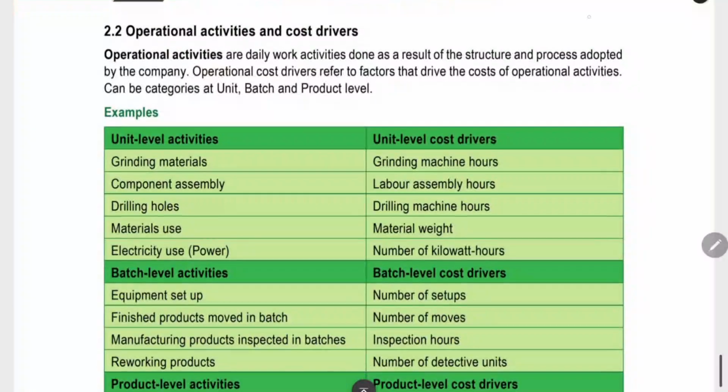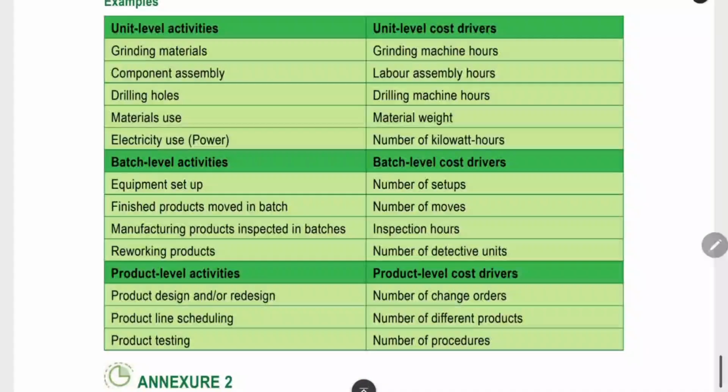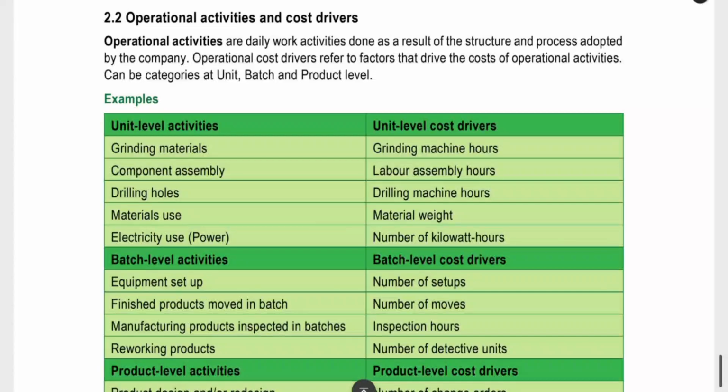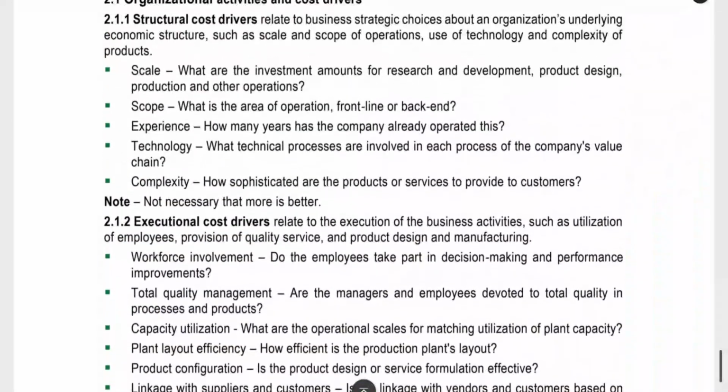Third is activity. The operational cost driver is the day-to-day activity you are doing. You are doing inspection, manufacturing, setup, and rework. For that, how much cost you are incurring and how to allocate it will be the operational cost driver. That is the basic logic of dividing the categories between the cost drivers.